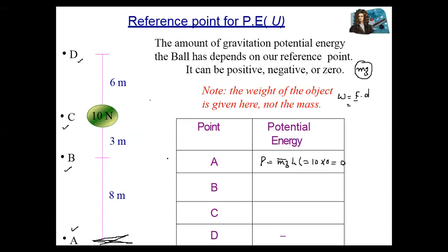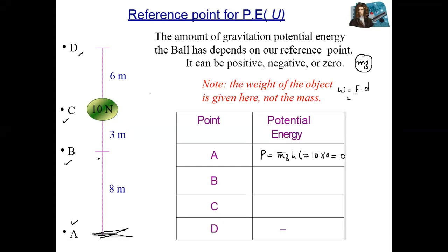What about potential energy at position B? Let's suppose B is 8 meter away from the surface. Yeah, height is actually 8 meter. So potential energy at B is equal to what? 10 Newton, this is force, multiplied with 8, equal to 80 joule. Great, excellent.